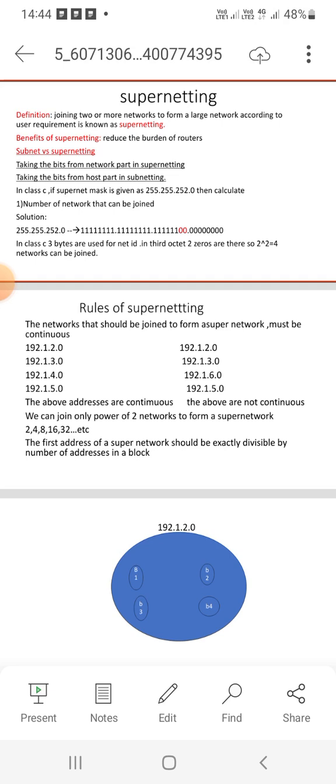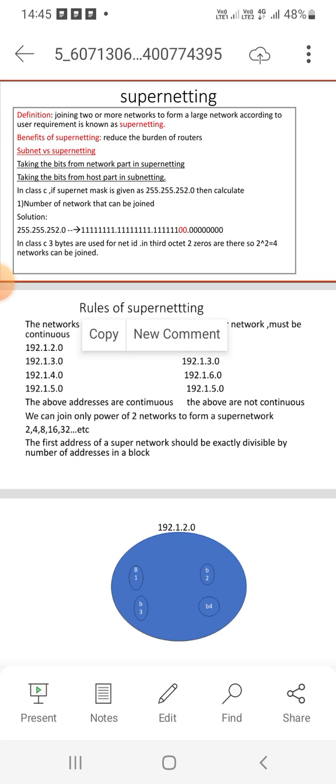Benefits of supernetting: what are the benefits of supernetting? Reduce the burden of routers. A router contains routing table information. If more networks are there, more nodes are available, then the router has a burden. Joining two or more networks to form a larger network according to user requirement is known as supernetting. Benefits of supernetting: reduce the burden of routers.